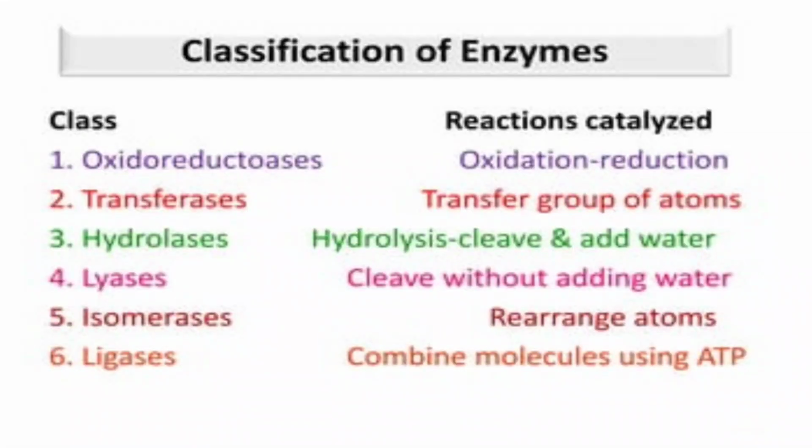Next is the classification of enzymes. In the IUB MB system, International Union of Biochemistry and Molecular Biology, each enzyme has a name and unique identification number. The chemical reaction catalyzed is the specific property that distinguishes one enzyme from another. According to the International Union of Biochemistry, the enzymes are divided into 6 functional classes. These are classified based on the type of reaction they catalyze.